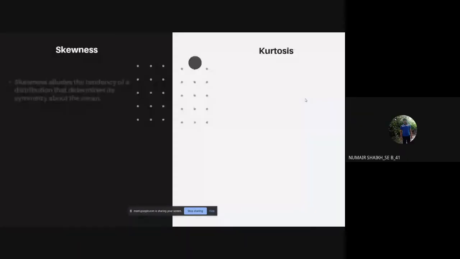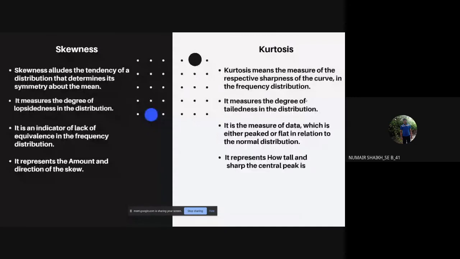Good evening, everyone. Let's see some differences between skewness and kurtosis. Skewness alludes to the tendency of a distribution that determines its symmetry about the mean. Kurtosis means the measure of the relative sharpness of the curve in the frequency distribution. Skewness measures the degree of lopsidedness in the distribution. Kurtosis measures the degree of tailedness in the distribution.